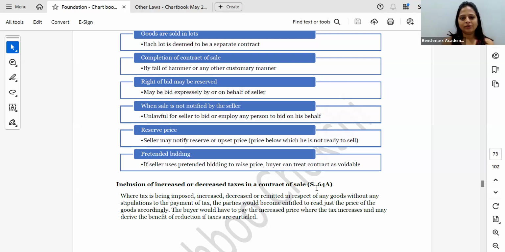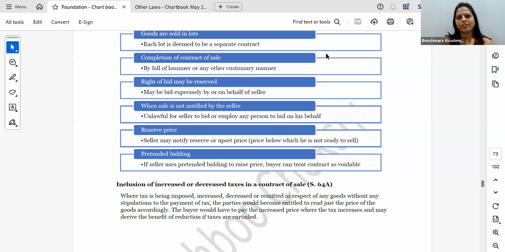There is an exam question on this: on the fall of the third hammer, after the fall of hammer, when he was taking the hammer, the flower vase was broken. Now whose responsibility will it be, the seller's or the buyer's? In that case, it will be the buyer's responsibility, because as soon as the hammer falls for the third time, the property passes on to the buyer.